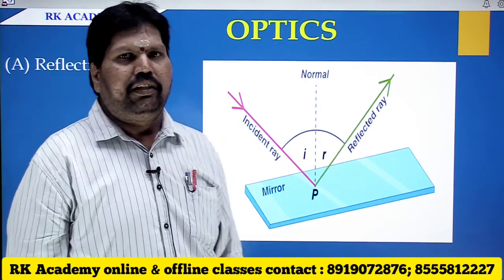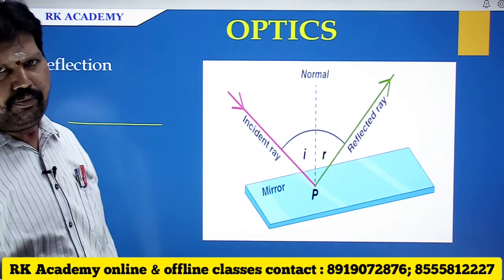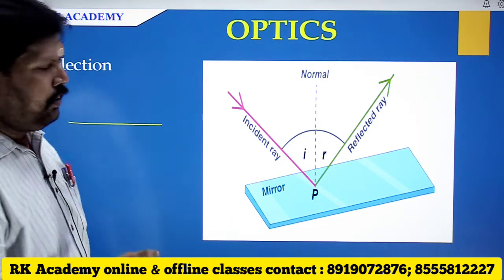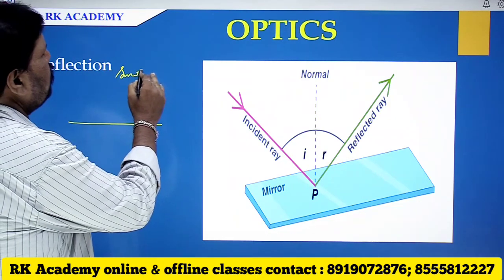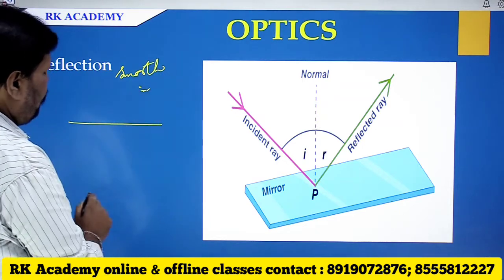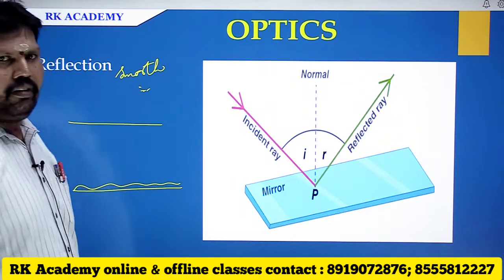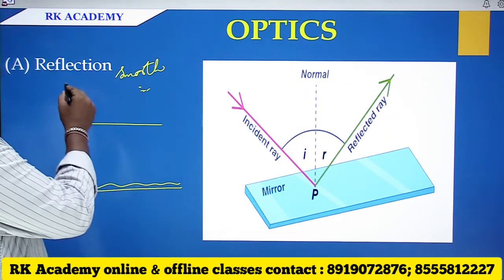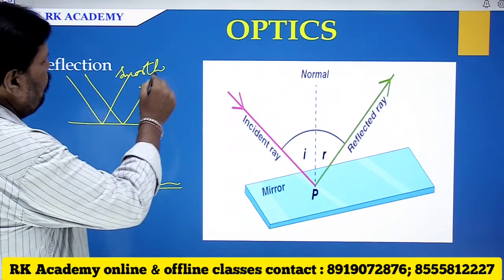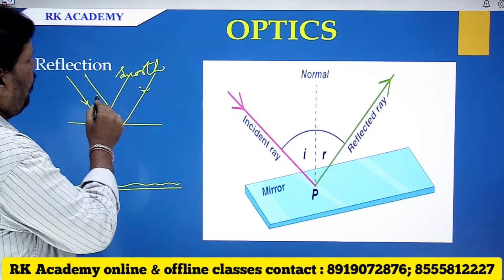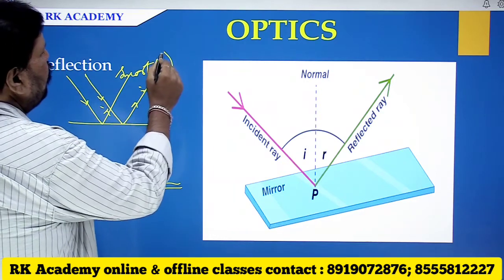Generally, surfaces are of two types. You can have a highly smooth surface, or you can take a rough surface like a wall. For example, if the light falls on this smooth surface, the reflection will take place like this in an orderly way, which is known as regular reflection.